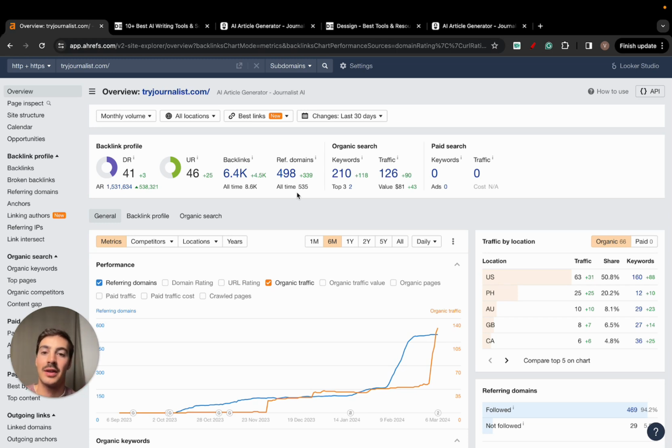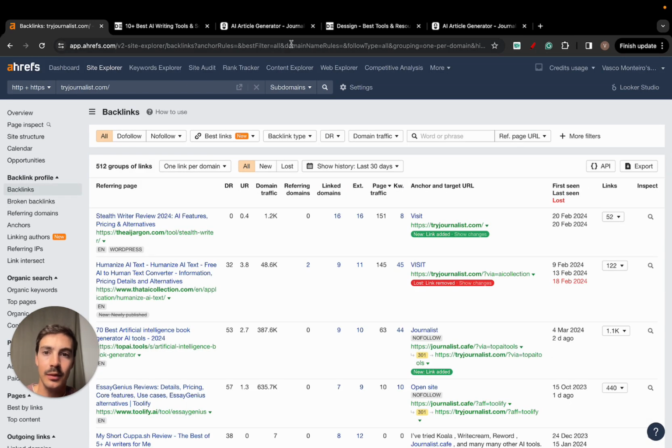Because if you have 1,000 links from one domain, most likely it's just a spam domain. And of course, the more links you have from a certain domain, they tend to lose power, right? Hopefully this made sense. But again, how do you actually get them?